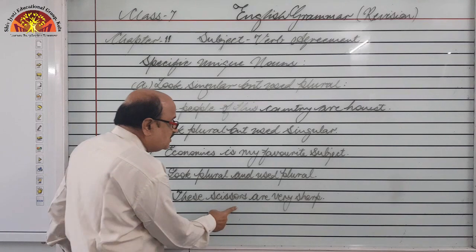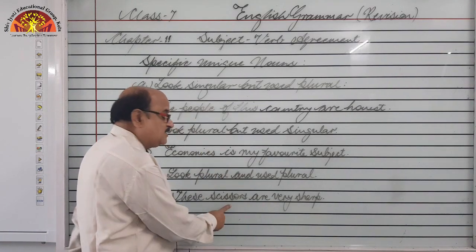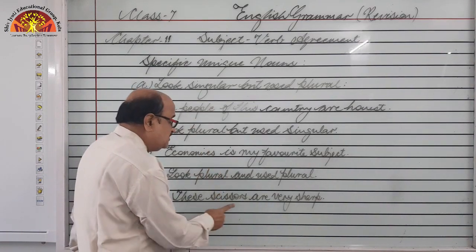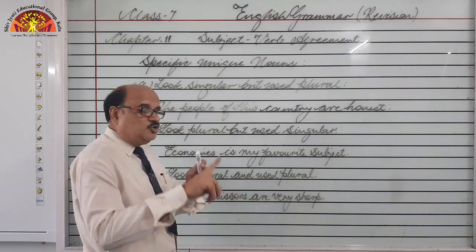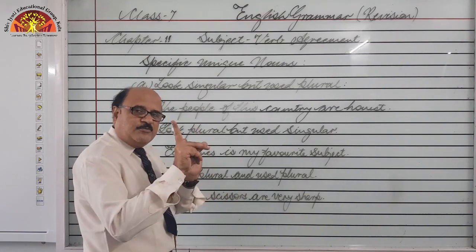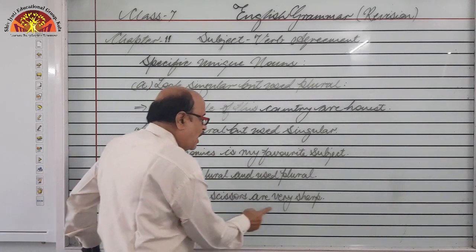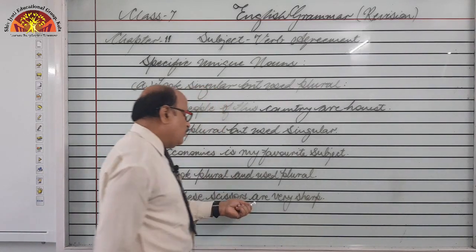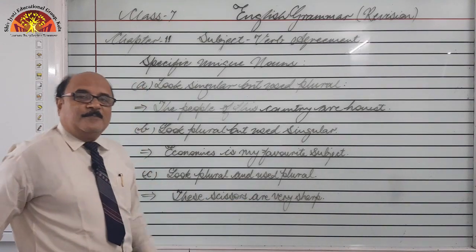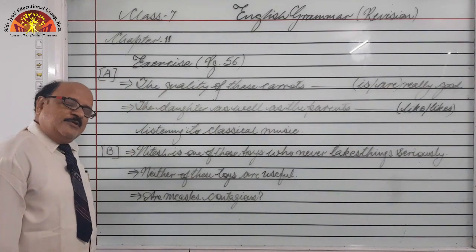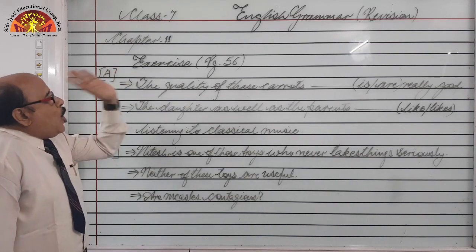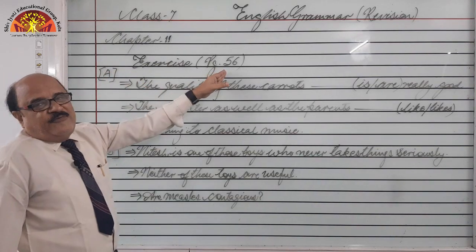So, these scissors, we can never write this scissors, we can never write this scissor. No, these scissors, it means we are talking about two blades of a scissor. So, these scissors are very sharp. So, the verb is plural.